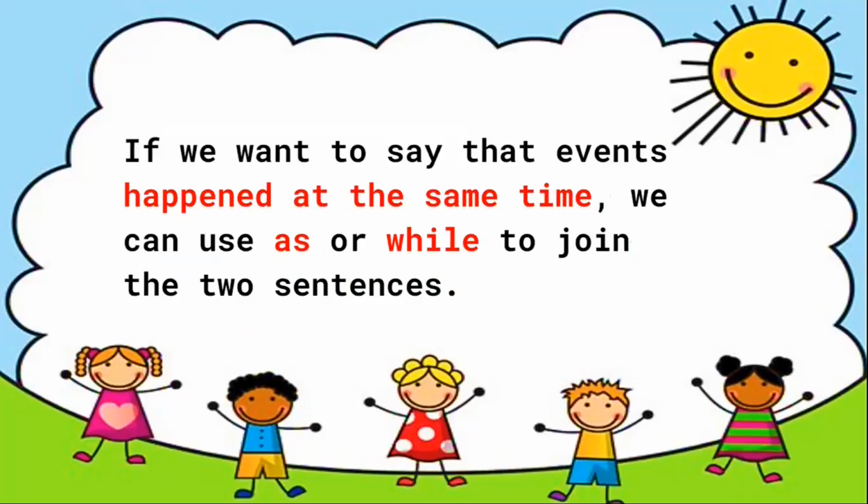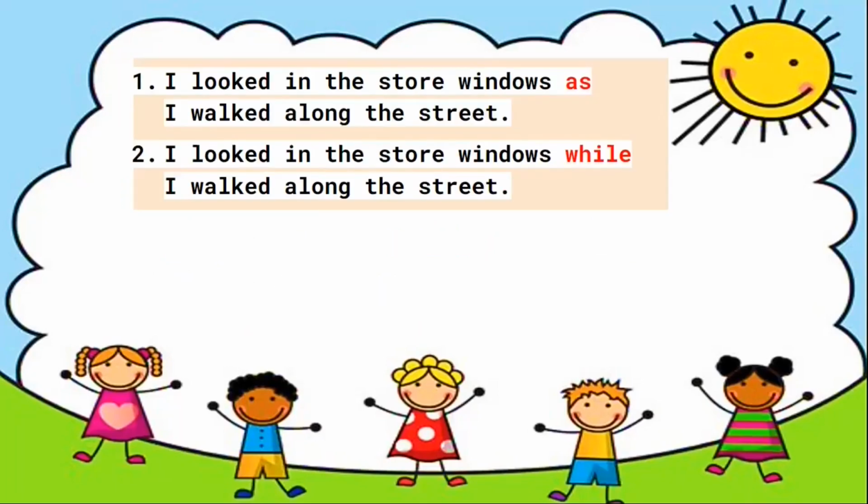If we want to say that events happened at the same time, we can use as or while to join the two sentences. I looked in the store windows as I walked along the street. I looked in the store windows while I walked along the street.